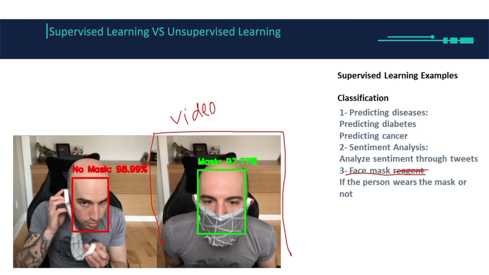Here we can train on a lot of images of people not wearing a mask, and a lot of people wearing a mask. And then the model is going to detect no mask, 95.99%. This guy is not wearing a mask, which is, let's say, 0, and this is 97.77% that this guy is wearing a mask, which is 1. Binary classification, but this time it's deep learning and the data is video.